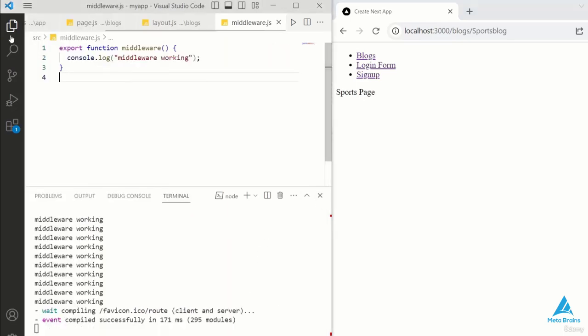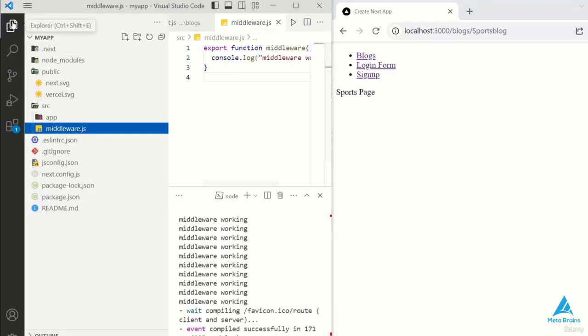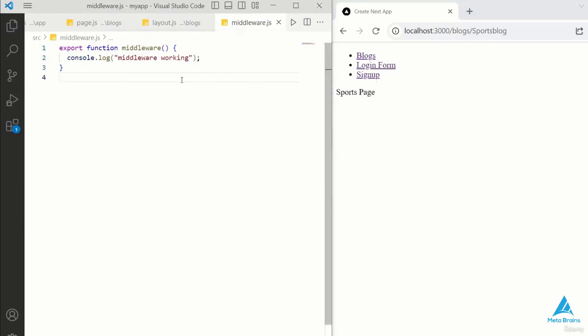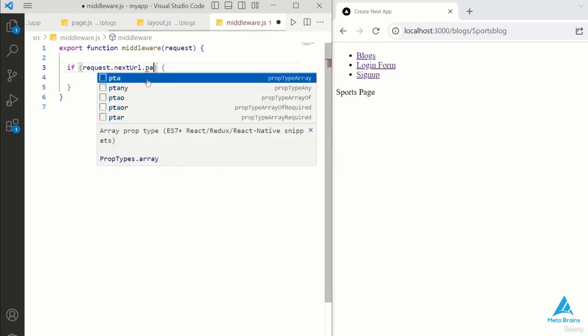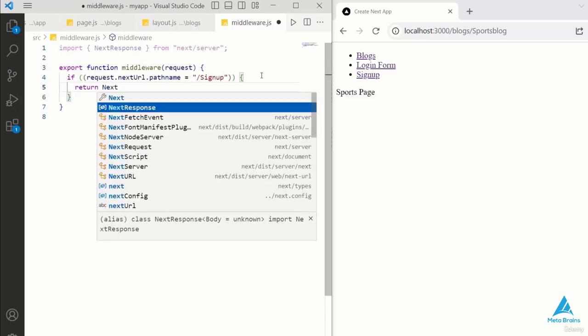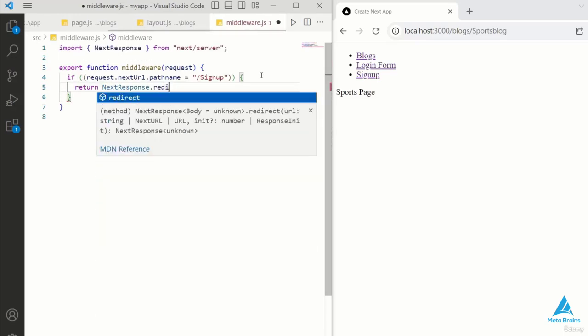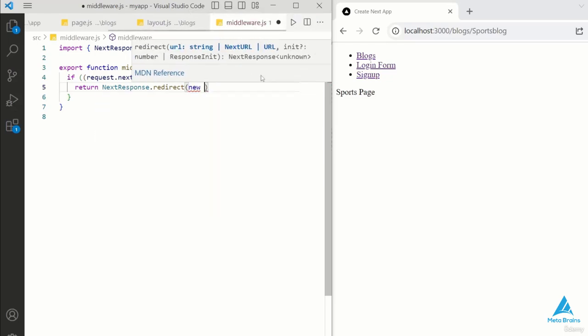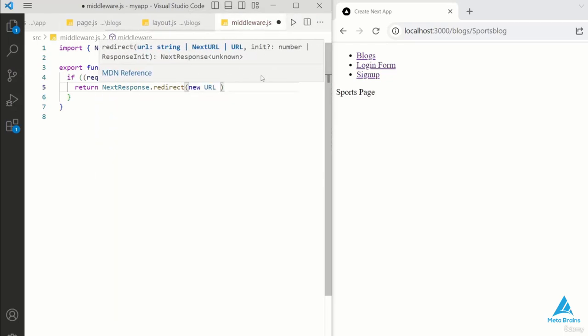Now, let's delve into an advanced version of middleware where we'll apply restrictions and demonstrate how to redirect pages. To begin, we need to create a request object. I'll start by removing the console statements, and first we'll craft a request object. Within the request, we'll construct an if statement that checks the path name. If the path name equals /signup, we'll take action, i.e. if request.pathname equals "/signup".